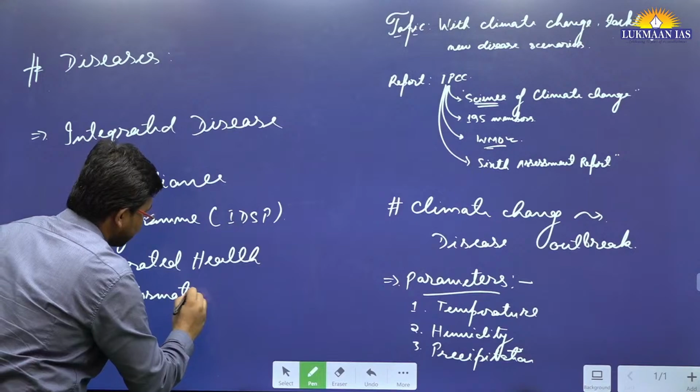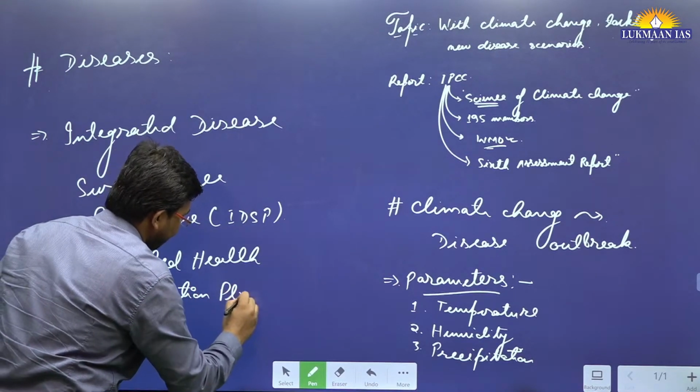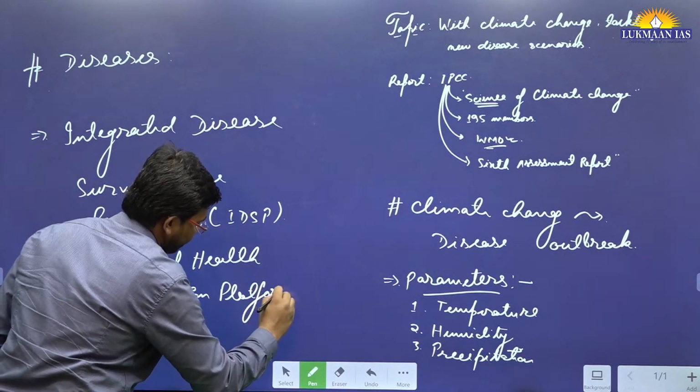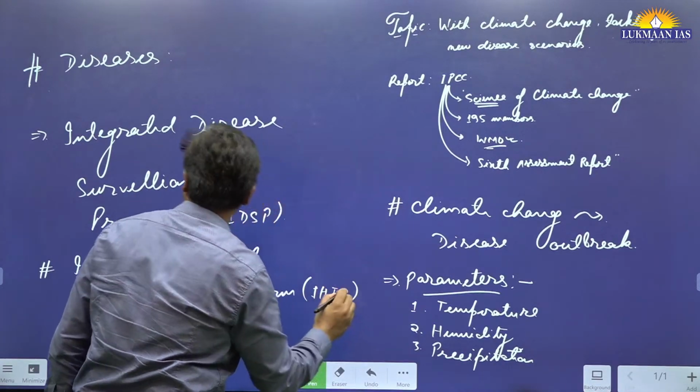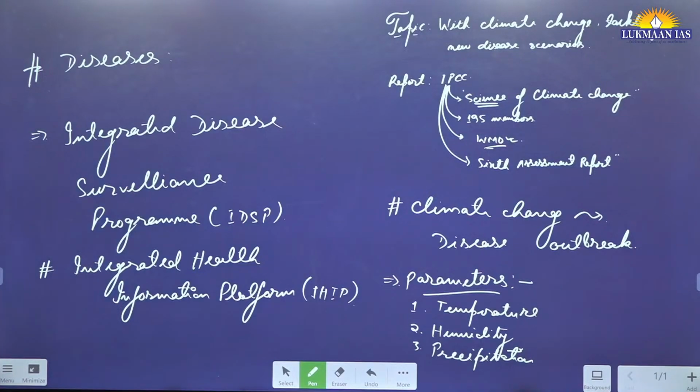Integrated Health Information Platform, IHIP. Okay, this is the thing. So in this article they have talked about a unified approach termed as One Health, which integrates monitoring human, animal, plant and environmental health, recognizes this interconnectedness.